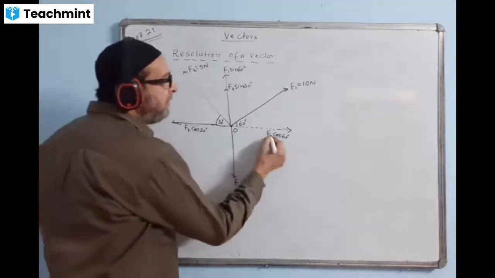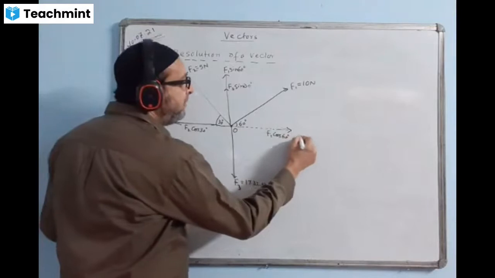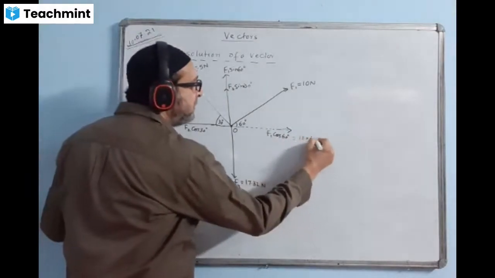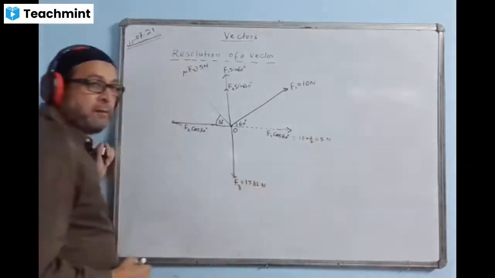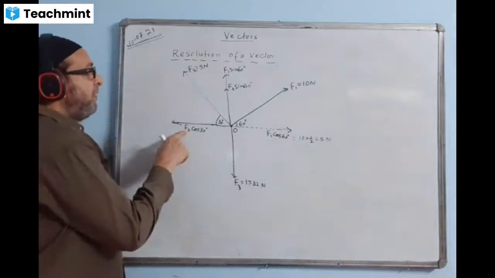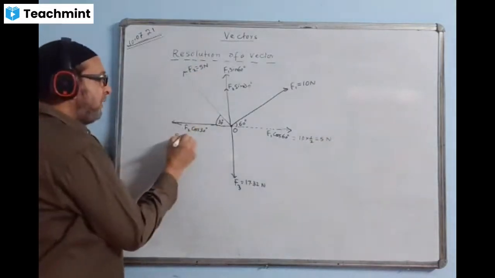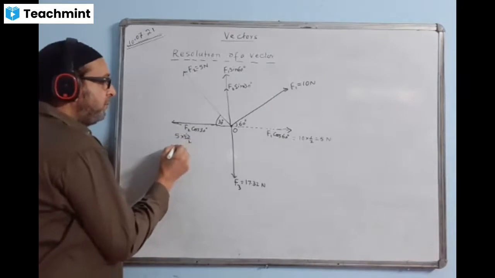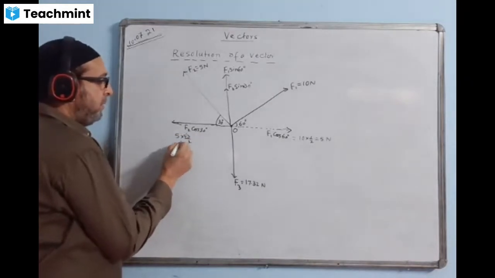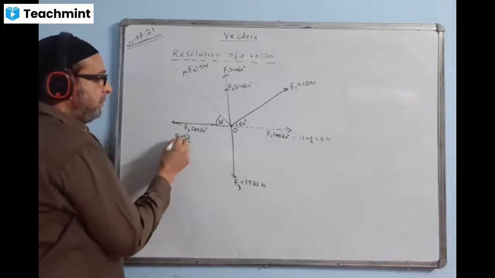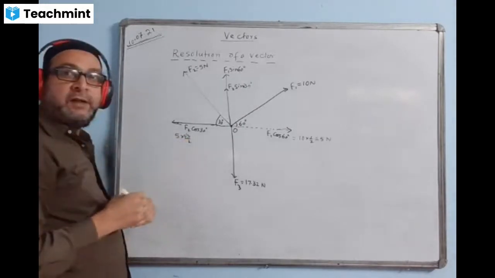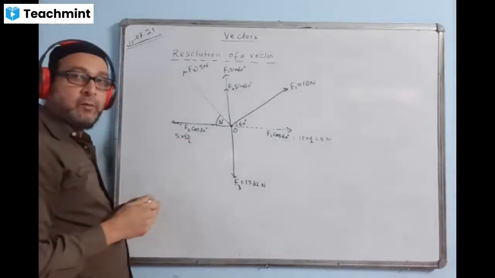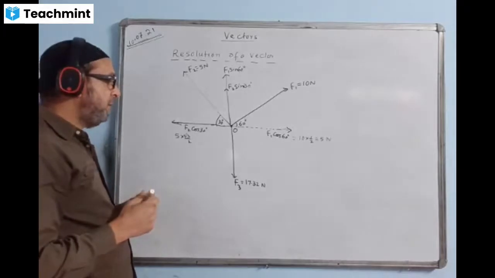Now I'll take the numerical value of this one. F1 cos 60, where F1 is 10, cos 60 is half. The answer is coming 5 Newton. F2 is 5. Cos 30 value is root 3 by 2. So your answer will come, root 3 value is 1.732, by 2 into 5 by 2.